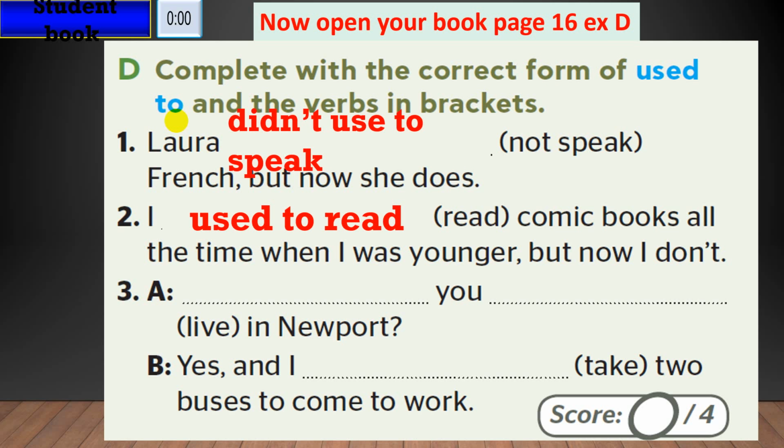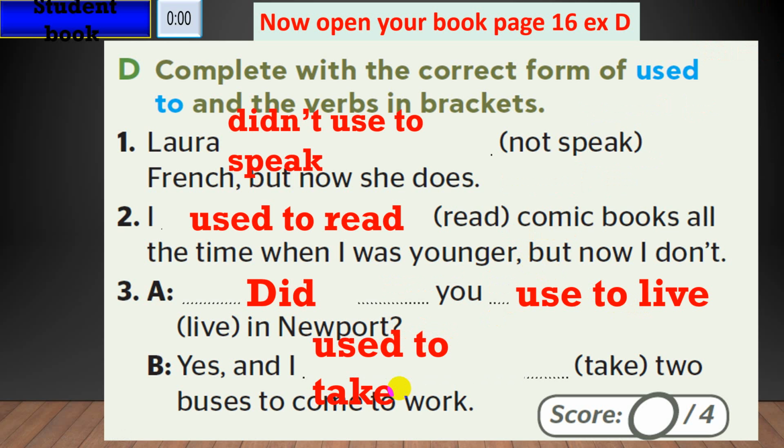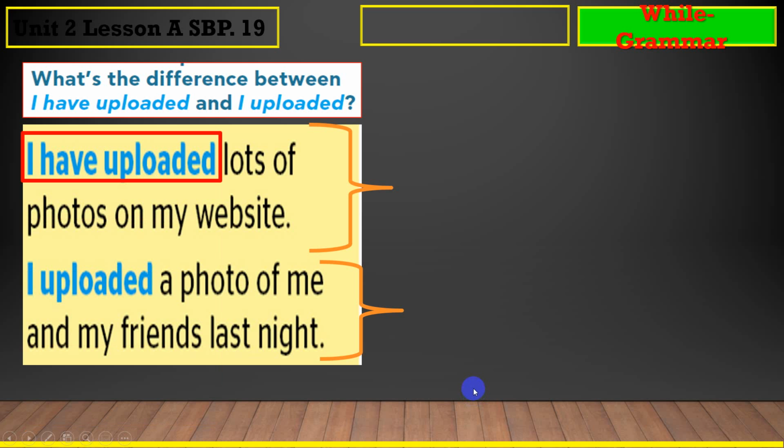Have a look at number 3. You live in Newport. Did you, yeah, using used to live. Notice that the verb after to, yeah, the base form, that's right. Yes, and I take 2 buses to come to work. I used to take. Very good, okay? If you face any problem with the time in this slide, you can just skip this part because I uploaded here the timer just to make sure you are following me and you are answering the question, okay? If you have any problem, you can just skip this slide.